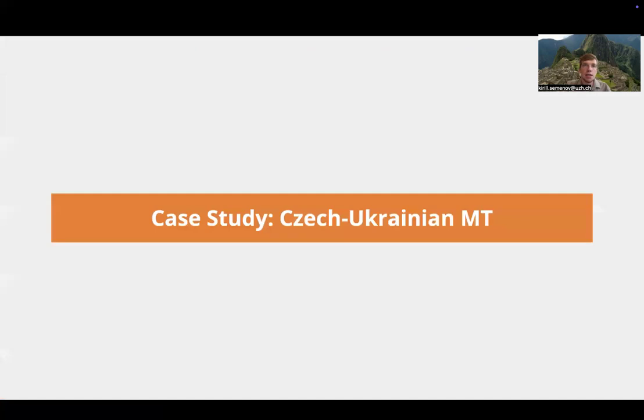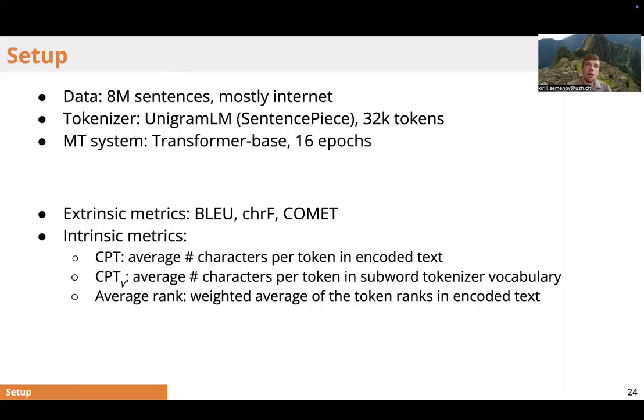Now we can test our systems on the downstream task, which is Ukrainian to Czech machine translation. The experimental settings are quite tiny. We have around 8 million training sentences. We use the base transformer implementation by Marian, and we train the system for 16 epochs.